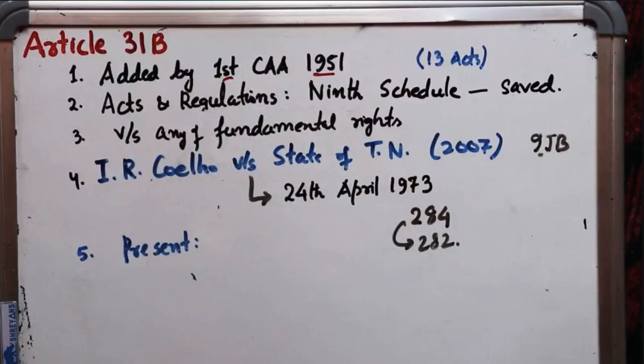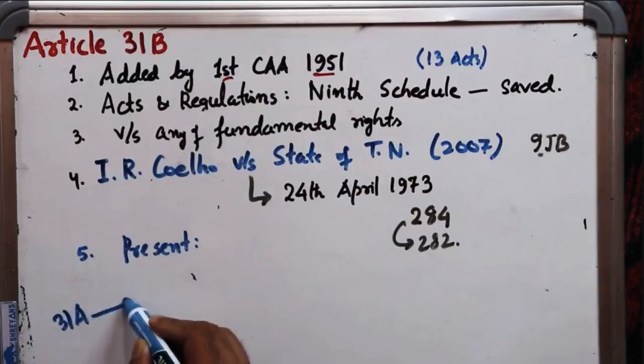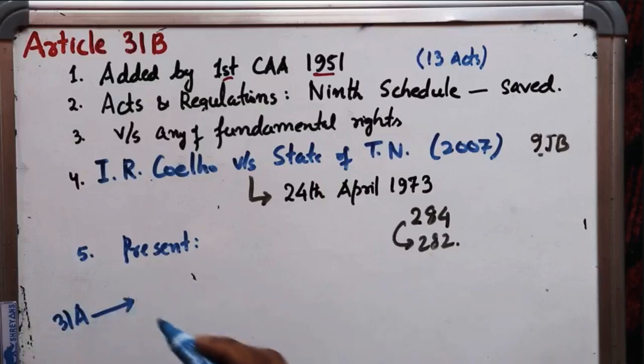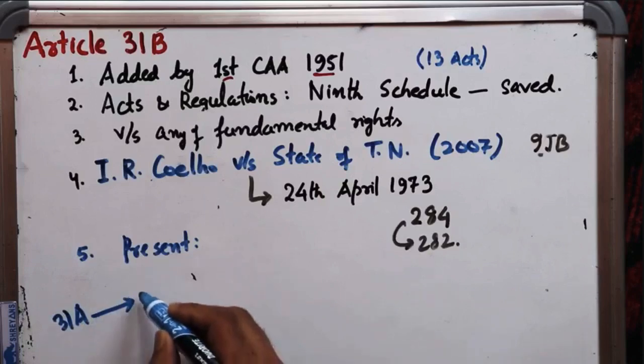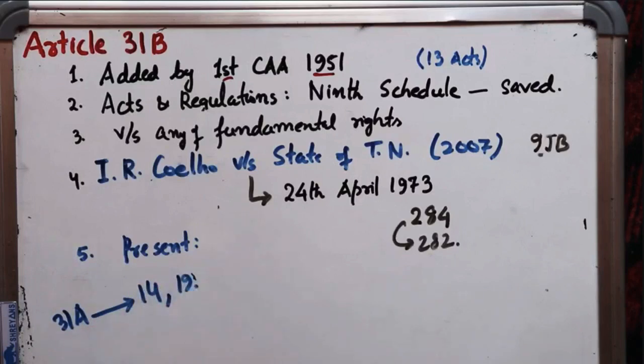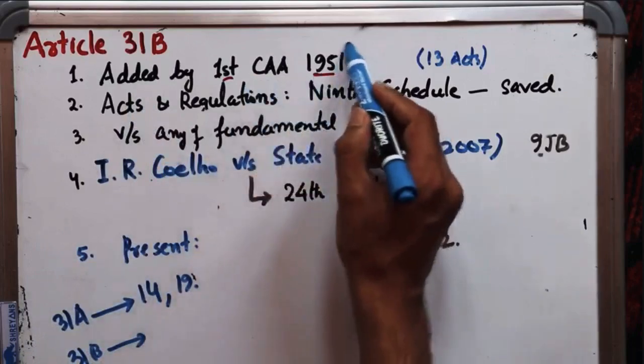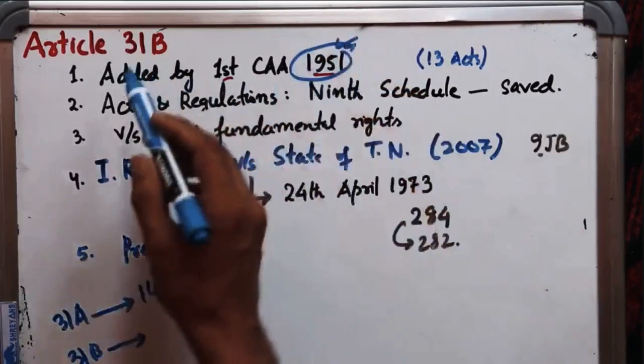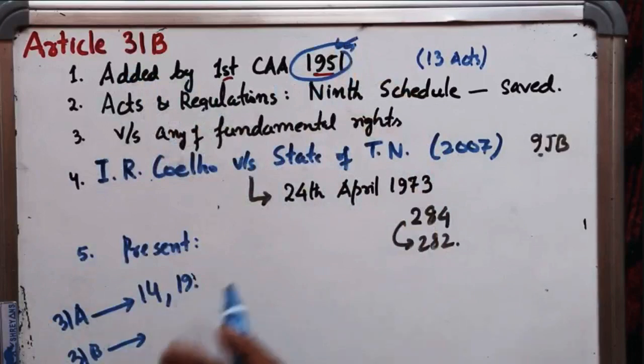Article 31A, as I told you, protected the 5 categories of laws, which I have already told you, from being challenged on the grounds that they are in contravention with fundamental rights granted under Article 14 and 19, right? But Article 31B had a wider scope. Article 31B was added by the First Constitutional Amendment Act of 1951, like Article 31A. But the scope of Article 31B is wide.